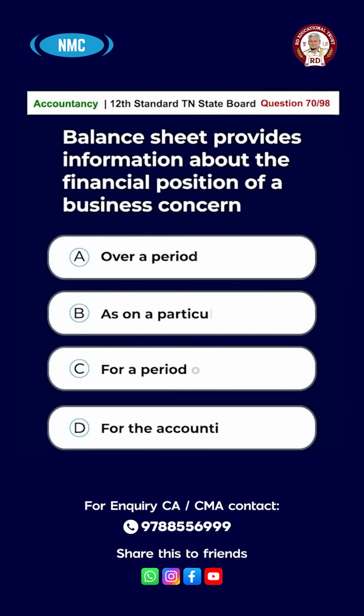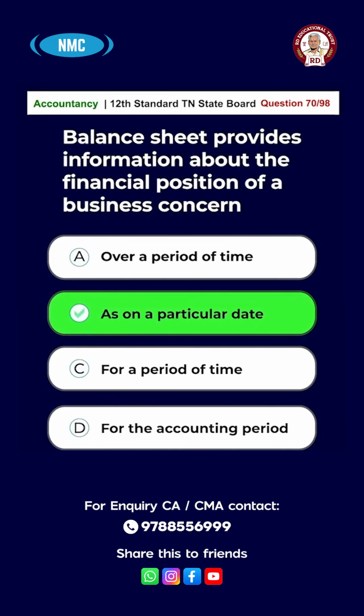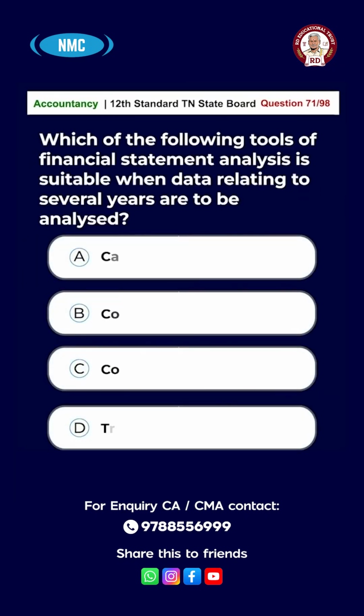Question number 70. Balance sheet provides the information about financial position of a business concern. Option A. Over a period of time. Option B. As on particular date. Option C. For a period of time. Option D. For a accounting period. The answer is option B. As on particular date.